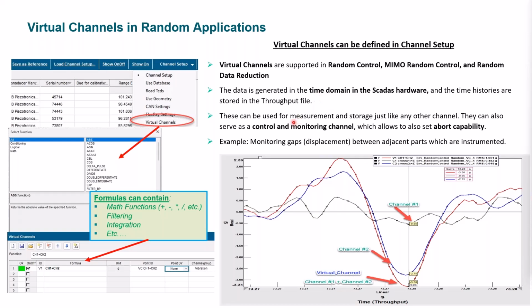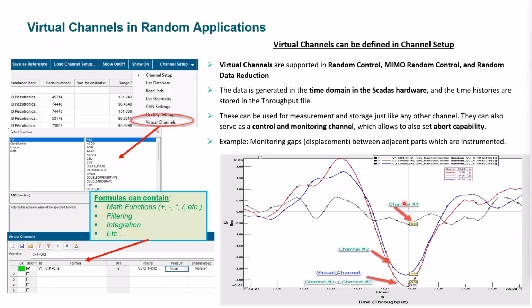These can be used for control and monitoring, and you can also set some abort capability on these different channels. They're in the time domain, so you can spectral process those and then use those for abort checking.